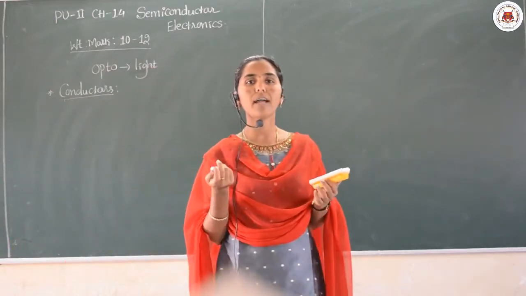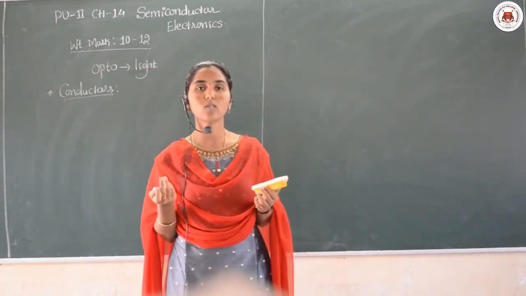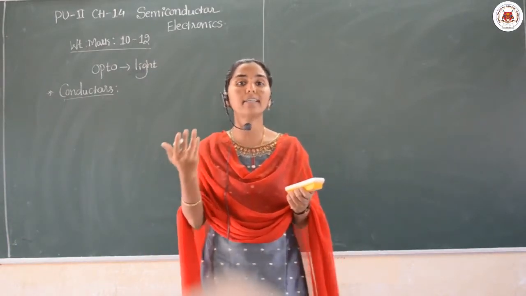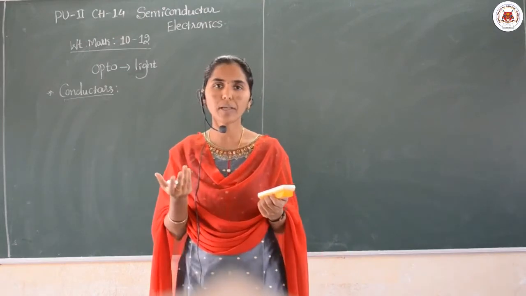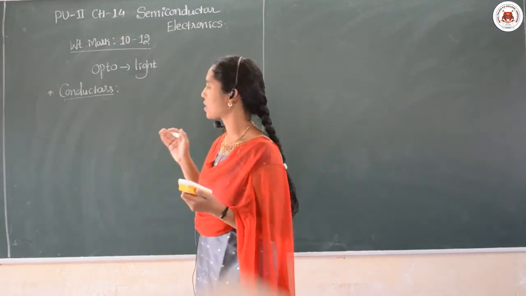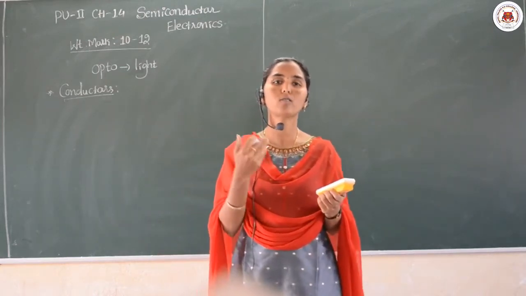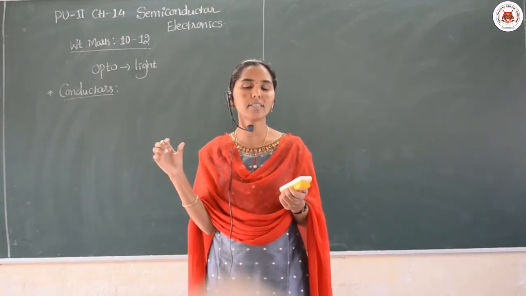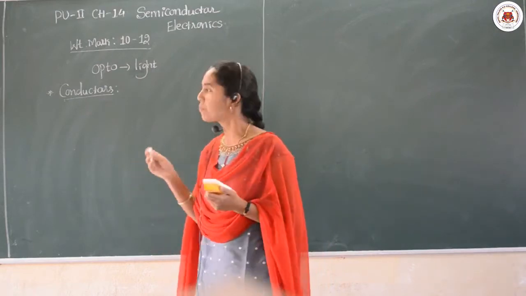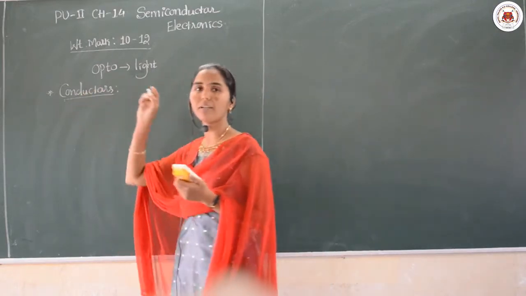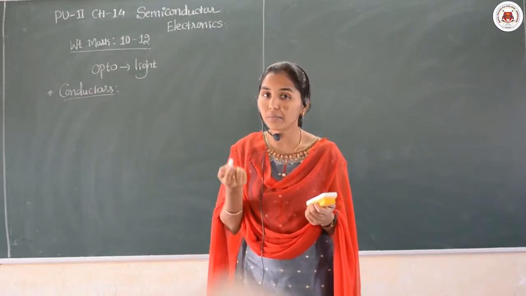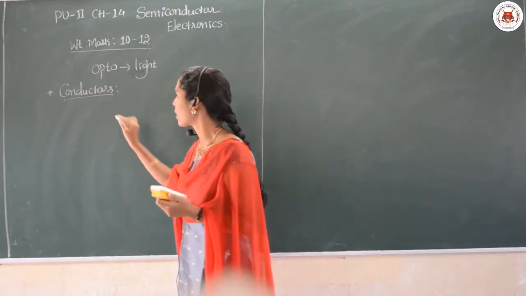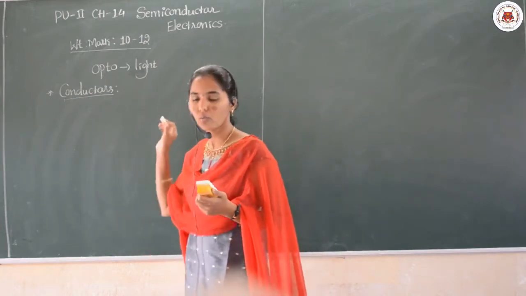Simple, the materials which have low resistivity or high conductivity. Based on the classification by resistivity or conductivity, conductors will have high conductivity or low resistivity. Am I clear?